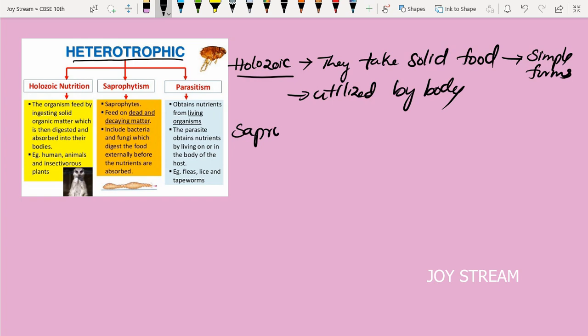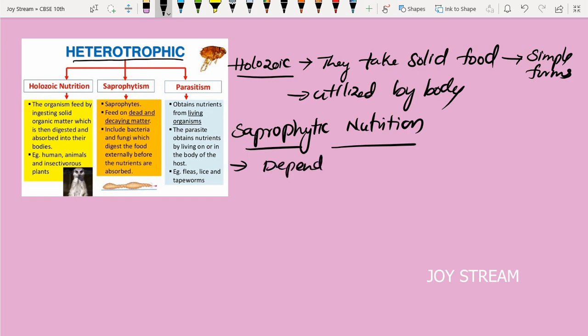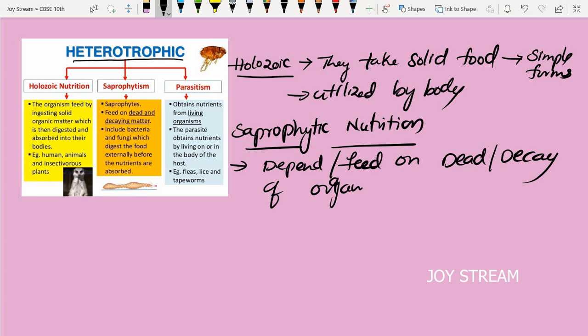Next, saprophytic organisms or saprophytic nutrition. These organisms feed on the dead and decayed remains of other organisms. These organisms could be plants or animals.